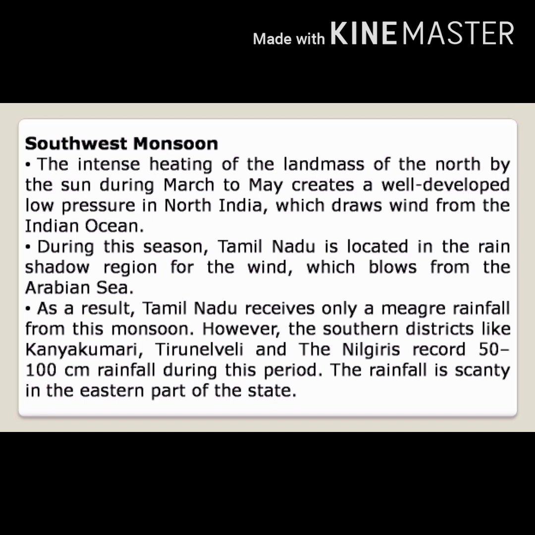However, the southern districts like Kanyakumari, Tirunelveli and the Nilgiris record 50 to 100 centimeters of rainfall during this period. The rainfall is scanty, that means very less, in the eastern part of the state.